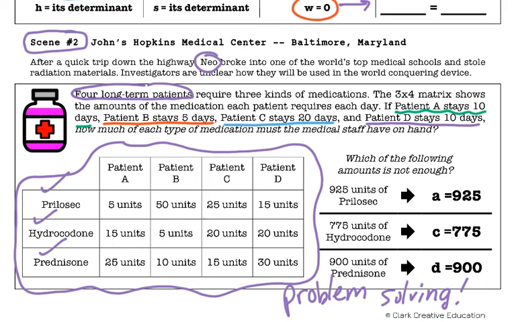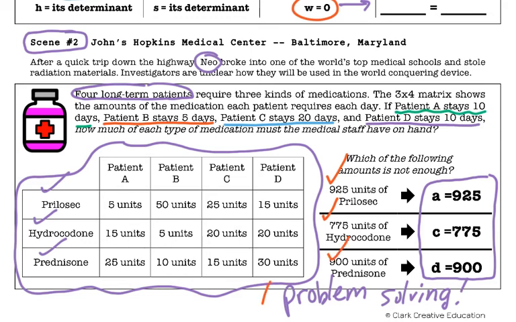Look at our choices here on the right-hand side, friends. Based on how long all 4 patients are staying, if we have 925 units of Prilosec, is that enough? If we have 775 units of hydrocodone, is that enough? And if we have 900 units of prednisone, is that enough?